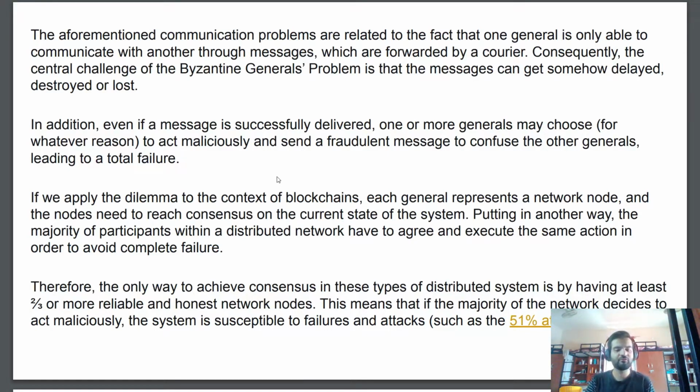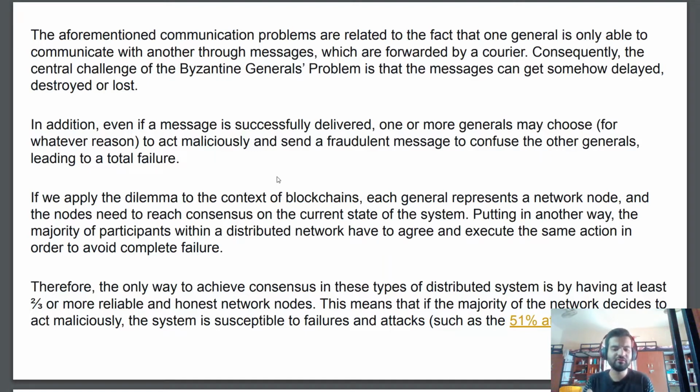If we apply the situation to the context of blockchains, each general represents a network node. In blockchain we have so many nodes. Each general in this situation is like a blockchain node, and the nodes need to reach consensus on the current state of the system. So in the blockchain system, they have to reach a consensus, just like these generals. Putting it another way, the majority of participants within a distributed network have to agree and execute the same action in order to avoid complete failure. So they have to reach the same decision in order to avoid complete failure and win.